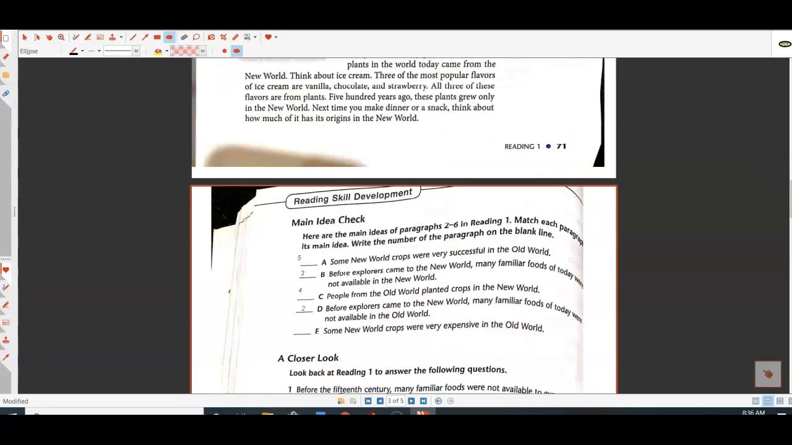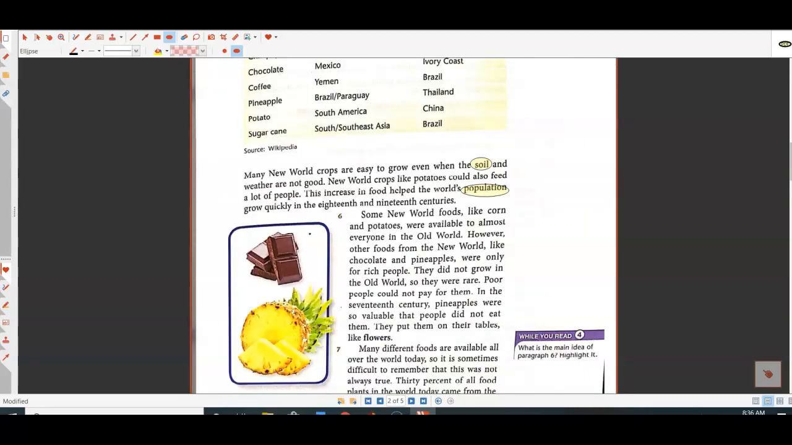All right, let's read paragraph 6. Some New World foods like corn and potatoes were available to almost everyone in the Old World. However, other foods from the New World like chocolate and pineapples were only for rich people. They did not grow in the Old World, so they were rare. People could not pay for them. Poor people could not pay for them. In the 17th century, pineapples were so valuable that people did not eat them. They put them on their tables like flowers.